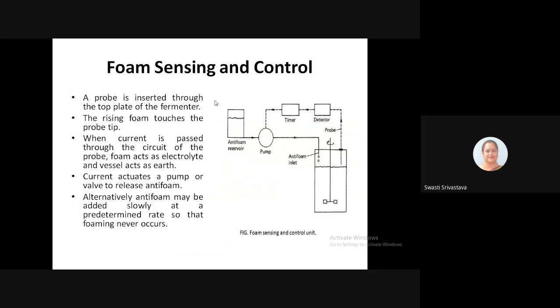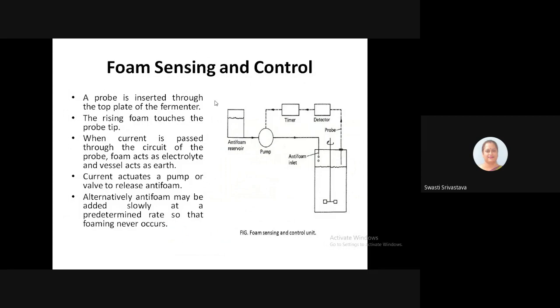So the exchange of the nutrients or the toxins or the exhaust gases is not easily possible, and this results in the death or the disintegration of the products or the cells, and a layer of scum develops on the air water interface. So this further exaggerates the problem of foam formation. So to control those problems, the sensing of the foam formation and its control is very important.